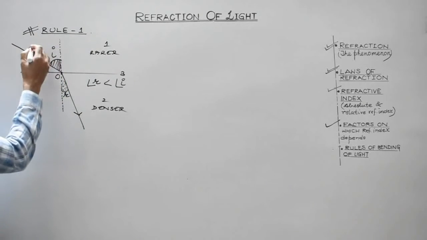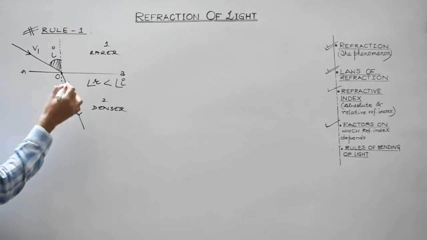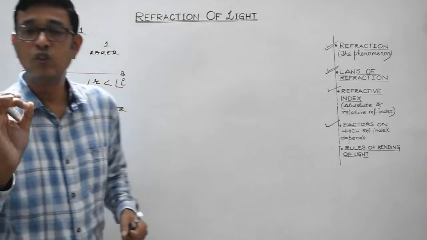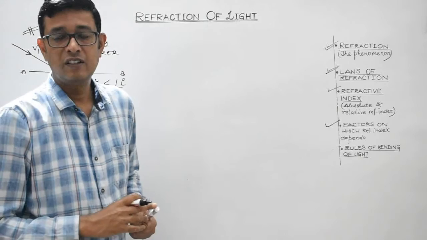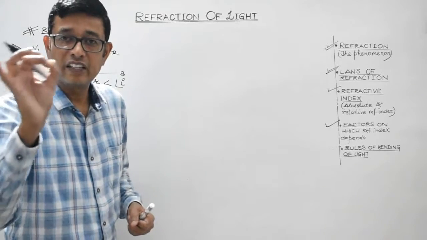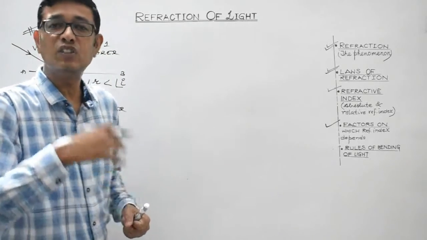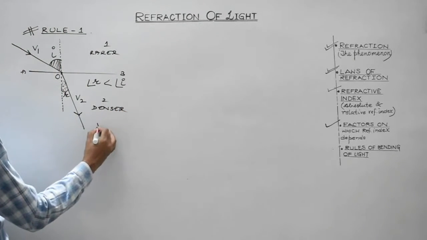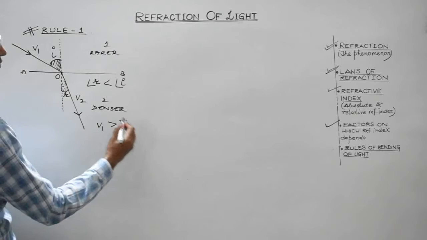So this is the rarer medium. Suppose here the speed of light is v1 and in the denser medium the speed of light is v2. Students, I have told you a very basic fact. Speed of light in rarer medium is always greater than the speed of light in the denser medium. So v1 is greater than v2, right?